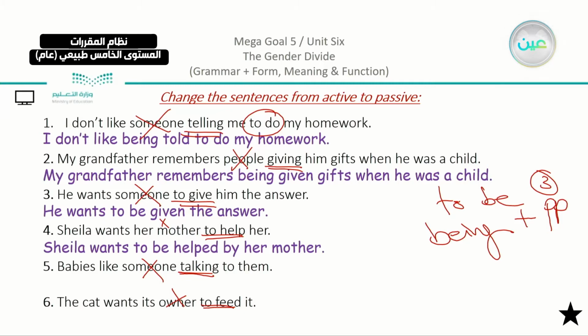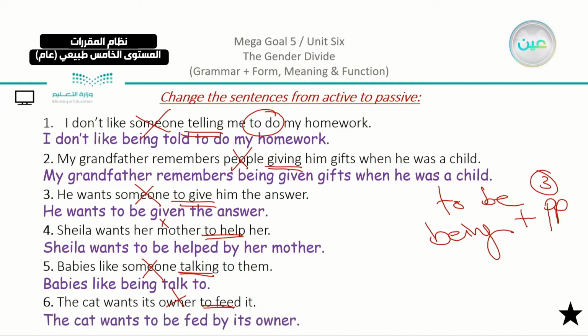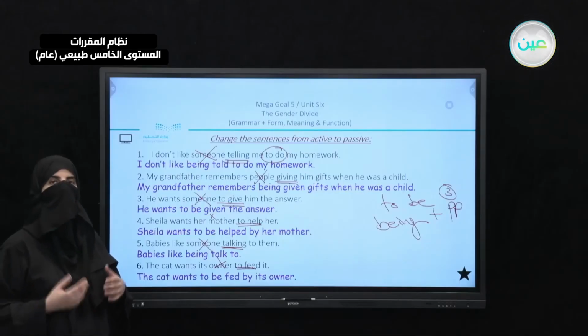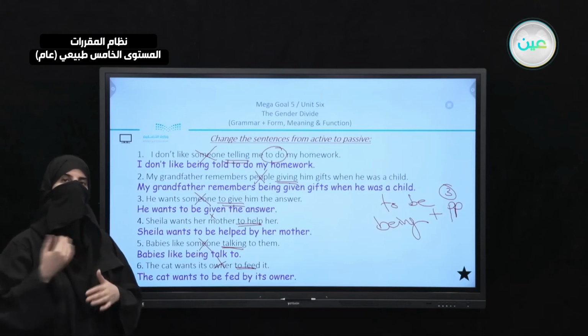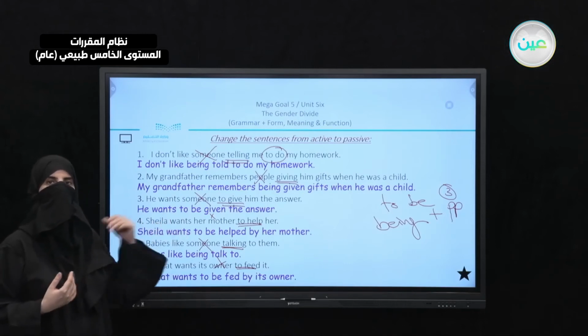And then we have number 5, babies like someone talking to them. It turns into babies like being talked to. The cat wants its owner to feed it. We can say that the cat wants to be fed by its owner. And we use the subject at the end as we did before. So now you know how to change the sentence to passive using either to be or being in the sentence. The basic thing that you're going to do is turn the verb into the past participle. And of course, now you know how to decide which one to use.